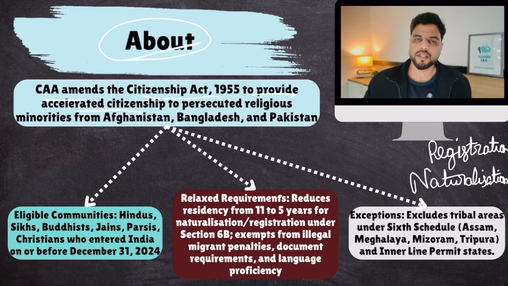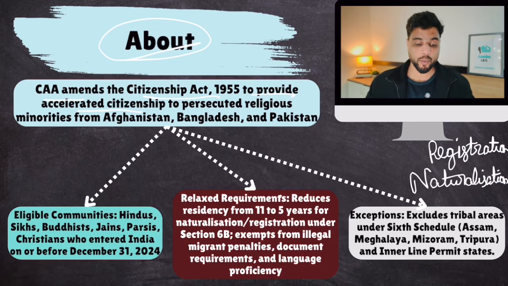Now, there were certain people from Pakistan, from Bangladesh, from Afghanistan, who were persecuted on the basis of their religion. Because they were being persecuted in their place, they had to run away and they migrated to India. Most of them even migrated to India without proper visa, without proper valid legal documents. And the reason why they migrated to India is because they were persecuted over there. Right. Now, they said that they also have the right to get Indian citizenship.